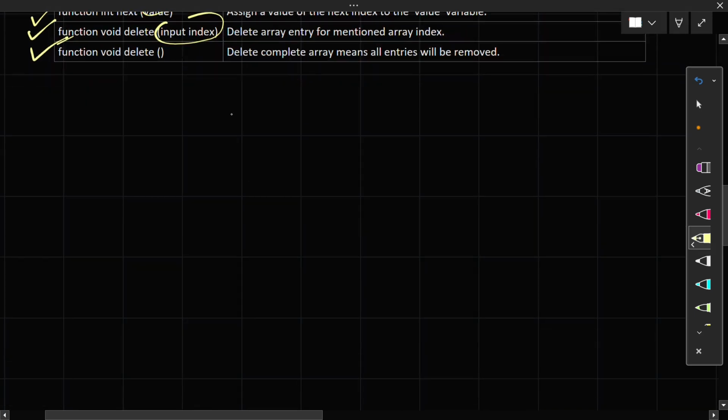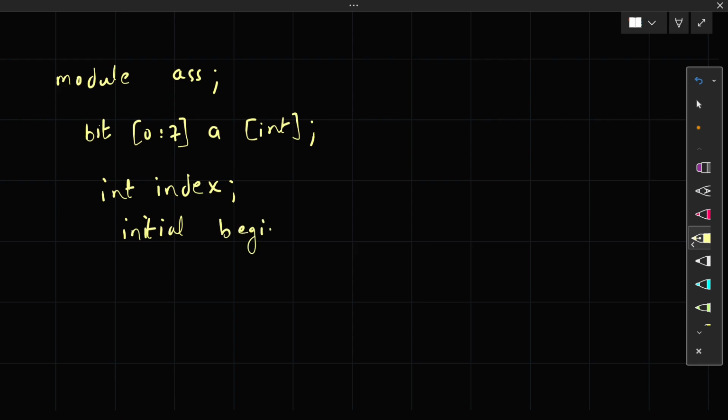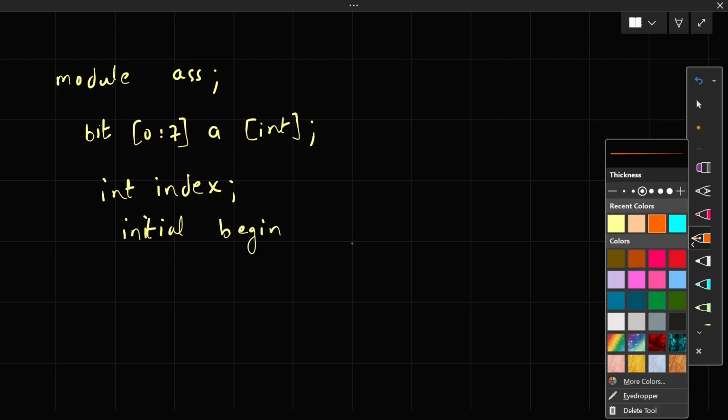So as a value, let's say you have declared a module with an associative array, let's say, and you have declared an array bit [0:7] named A, with your index int. That value you can give like int index, giving the name to this int value. Now we will first give some values in this, in an initial begin block. I will change the color.